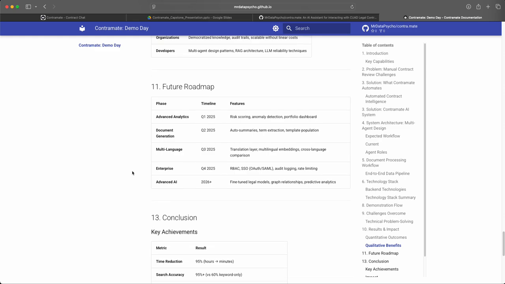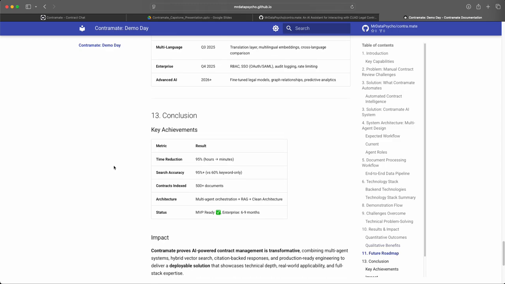I have planned to extend this. In future, I will add a more advanced agent into this product. I will add multilingual support and also document generation based on a contract. I will generate another contract which the contract management team can then use to deliver.